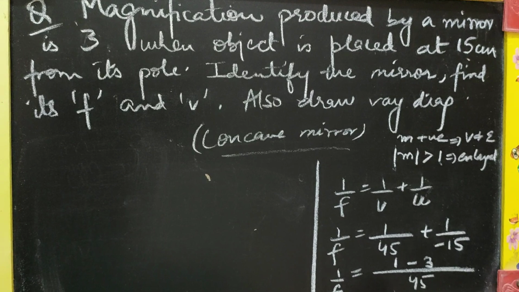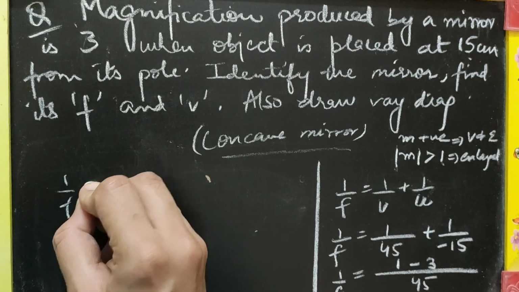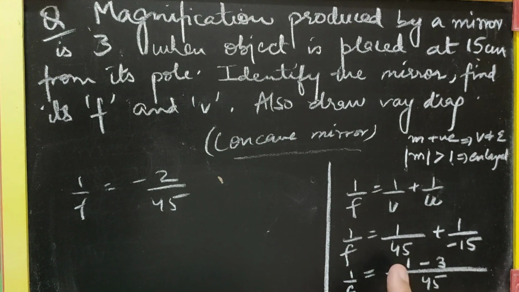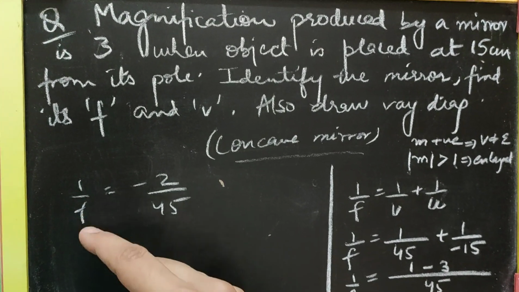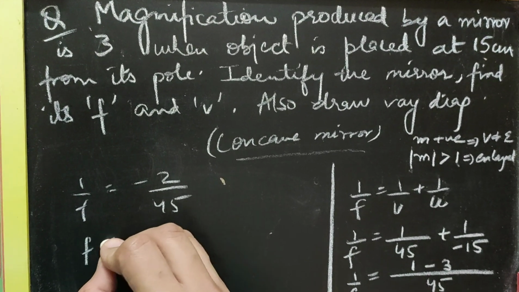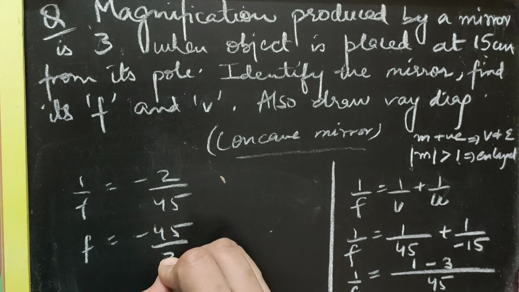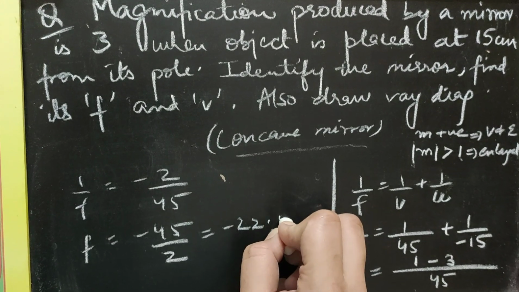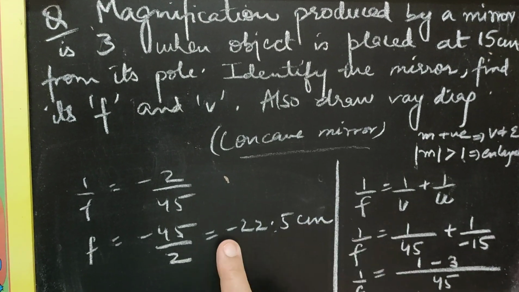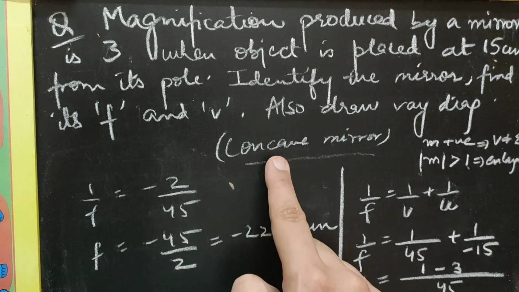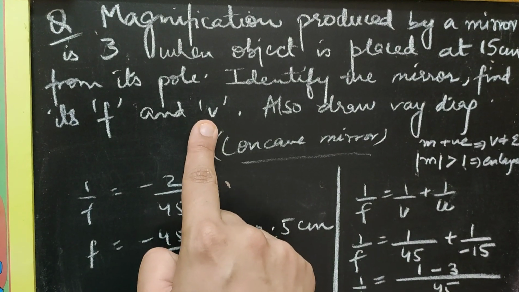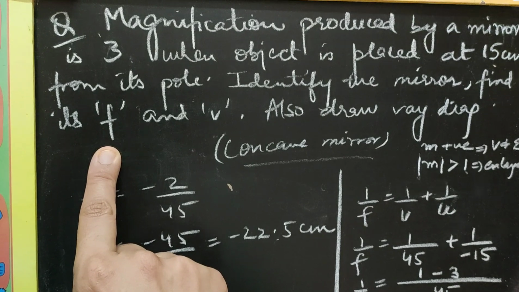Further simplifying it, I get 1 by f is minus 2 by 45. From this fraction, the reciprocal, which is the focal length, is minus 45 by 2. In decimal representation it becomes minus 22.5 centimeters. Negative focal length is again clearly indicating it's a concave mirror. So we have calculated the image distance as well as the focal length.